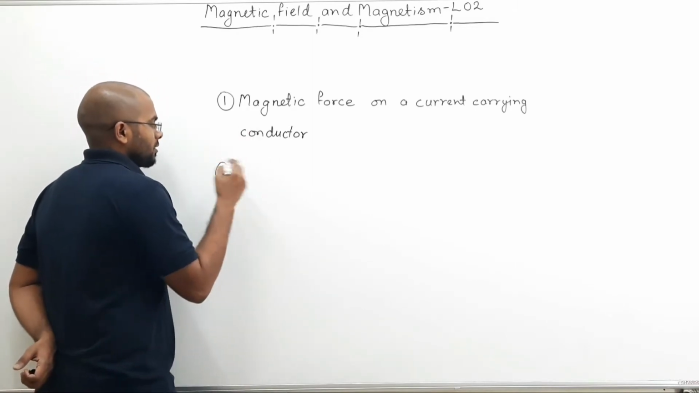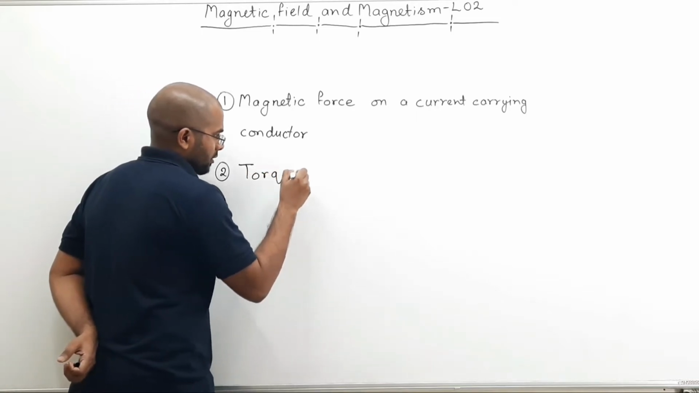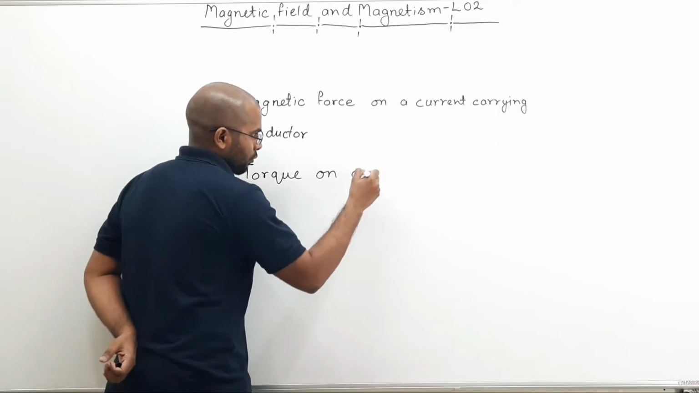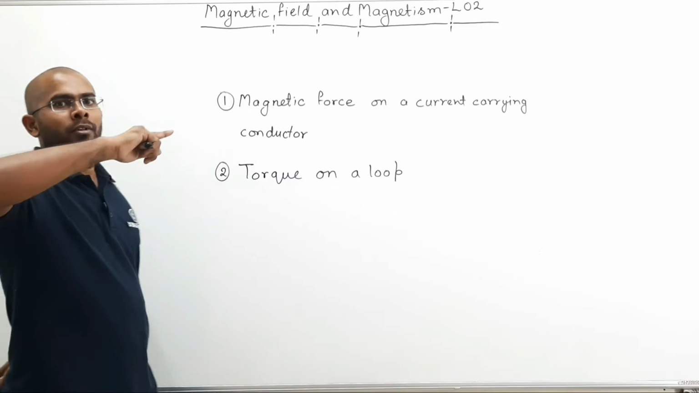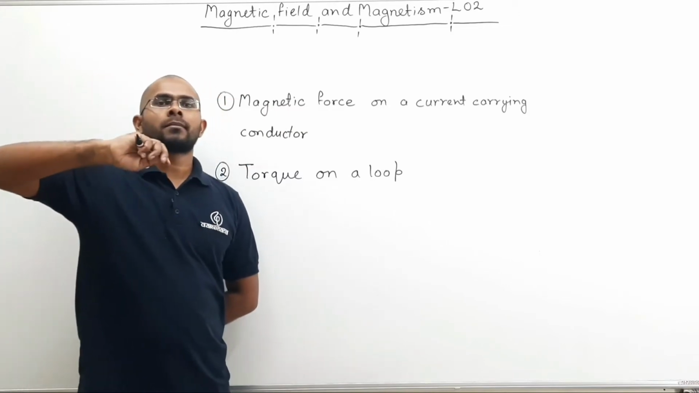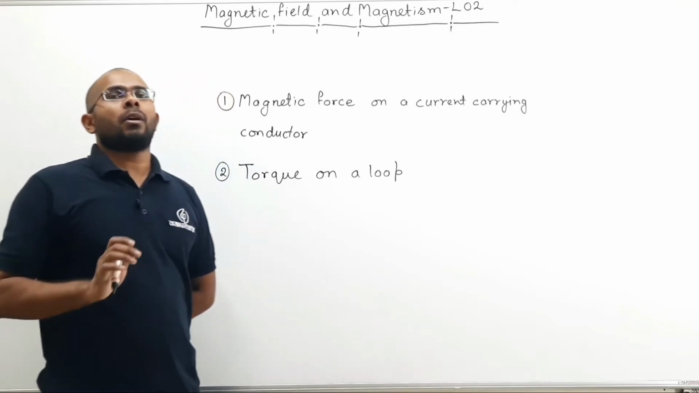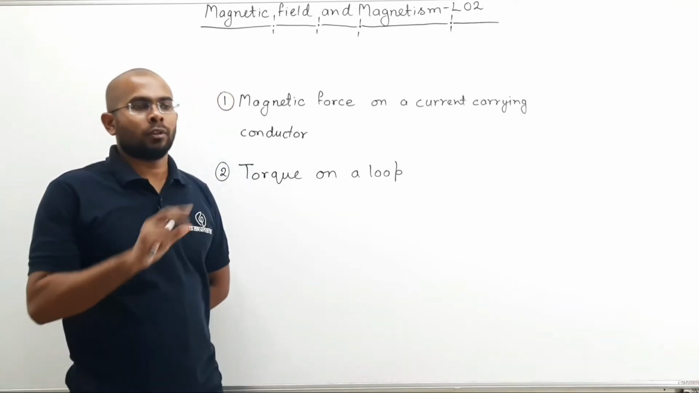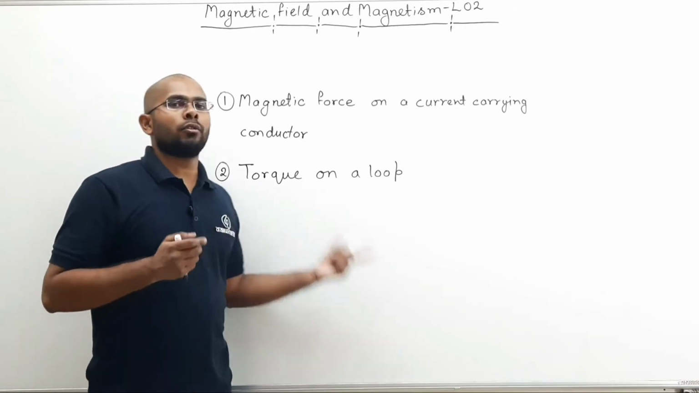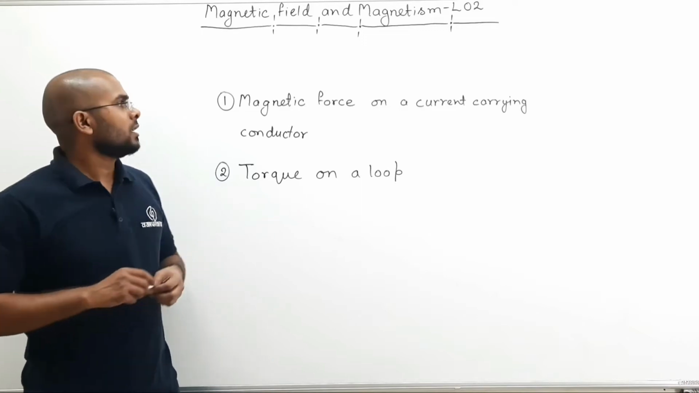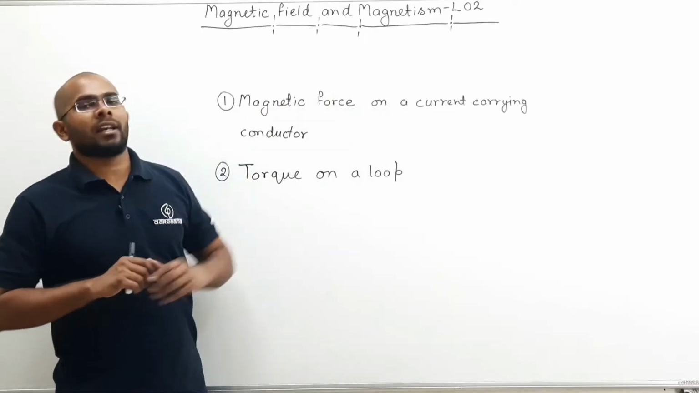The second topic which we will see is torque on a loop. Meaning, when current is flowing in a loop and that loop is placed inside a magnetic field, there is some amount of torque experienced by the loop. Loop starts rotating. So that we will see what is the torque on a loop inside a magnetic field. So these are the two topics which we will be covering in the second lecture.